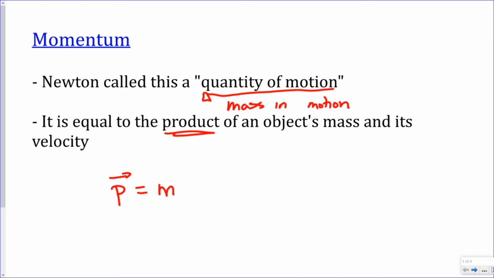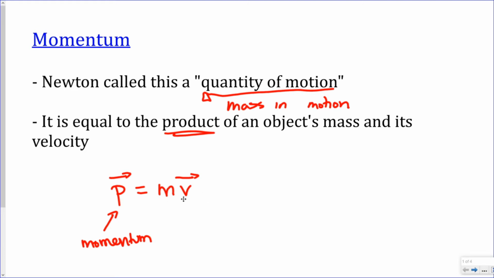So we say that momentum is equal to the product of an object's mass. We know what mass is. It's just represented by m. And its velocity, we know that as well, is v. And velocity is a vector. So this is our formula for momentum. P is momentum, m is mass, and v is velocity.